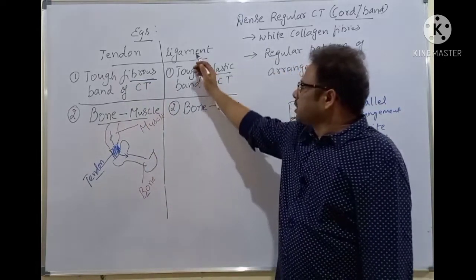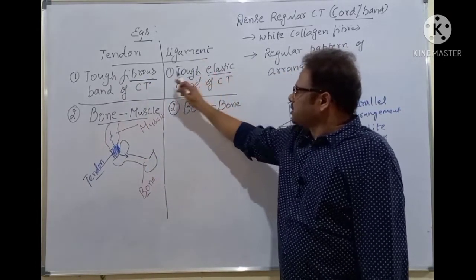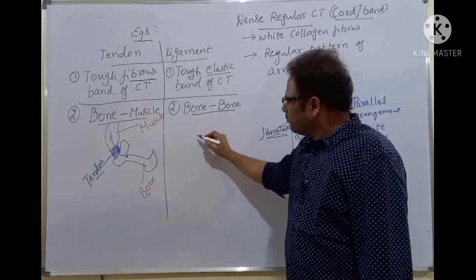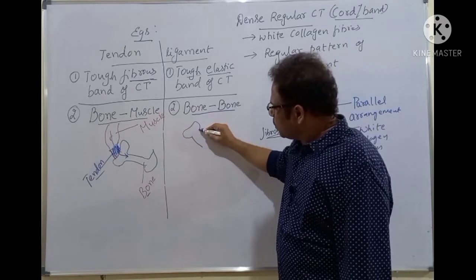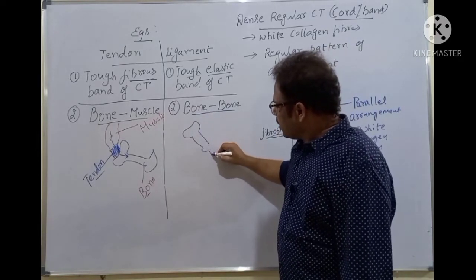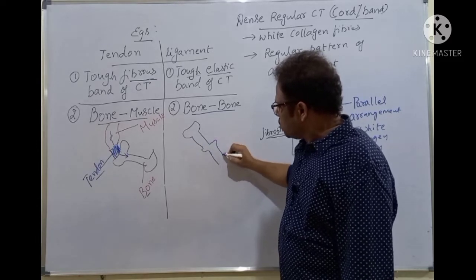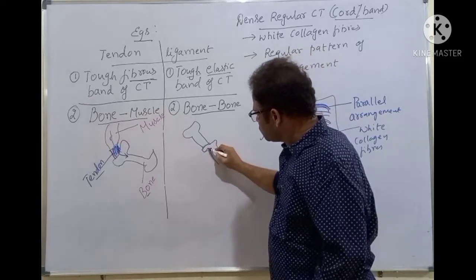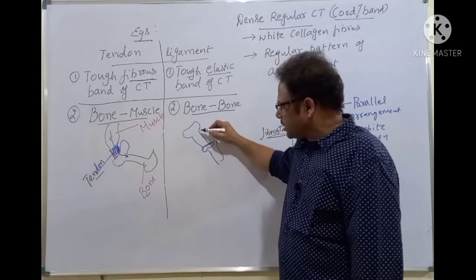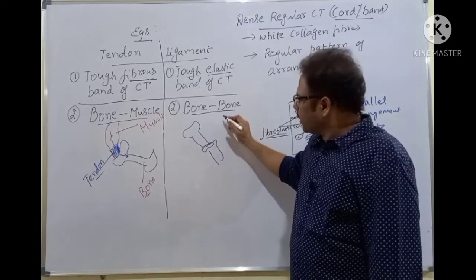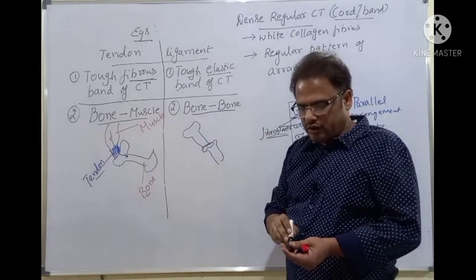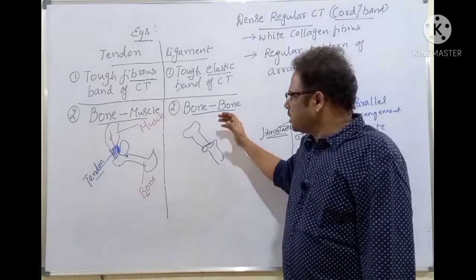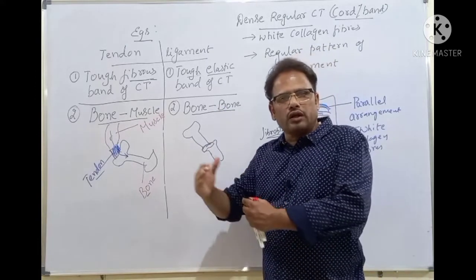Clear? Next one is a ligament. It's a tough, elastic band. Here fibrous, here elastic band of connective tissue. And it connects the bone to the bone. One bone is there. For example, this is a bone. Here another bone is there. Both the bones are joined here by a ligament. See here. Here actually a joint is formed, isn't it? What is a joint? It connects one bone to another bone. For example, shoulder joint, ankle joint, knee joint, many joints are there in the human body. These joints are nothing but connection between one bone and the other bone.